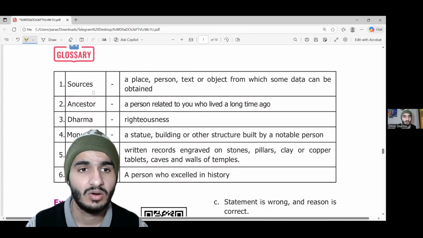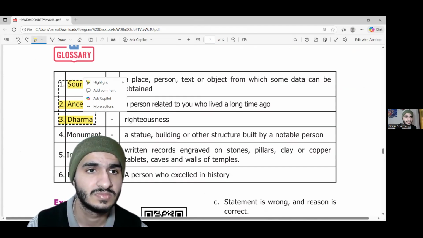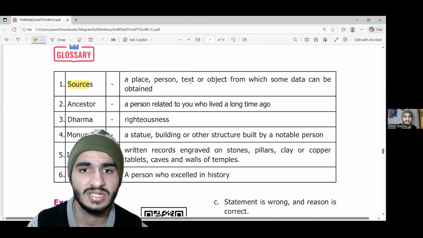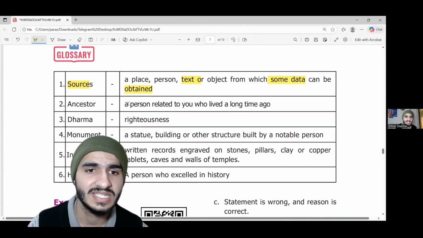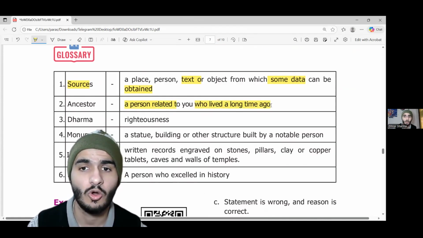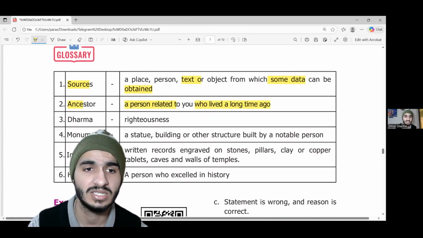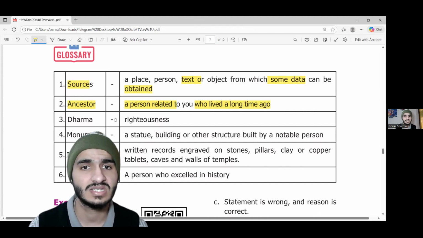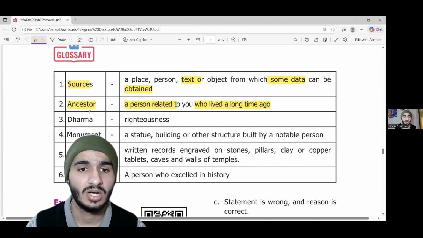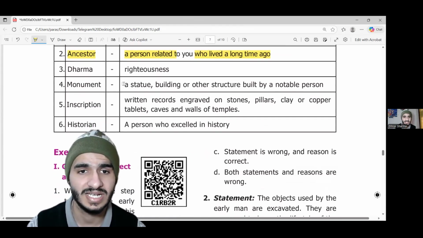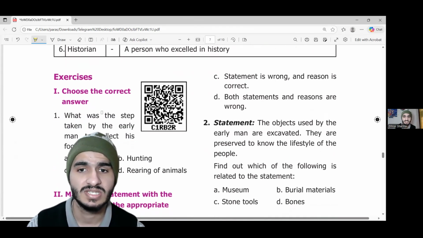Now let's see some glossary. Sources is something that we are studying here. A place or a person, text, or object from which some data can be obtained is called a source. Ancestor, a person related to you who lived a long time ago. Tamilni learned about her ancestors through inquiry. Ancestors were the people who lived a long time ago. Monument is a statue. So this is it.